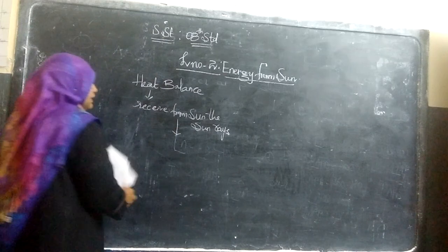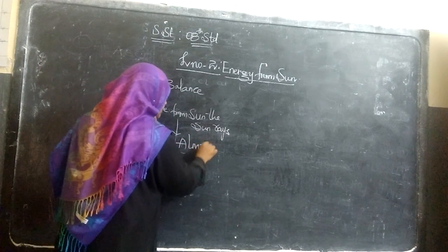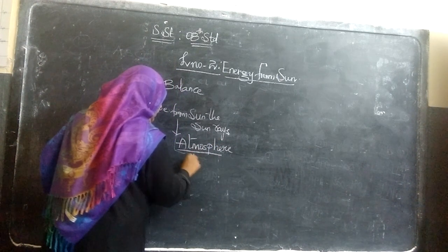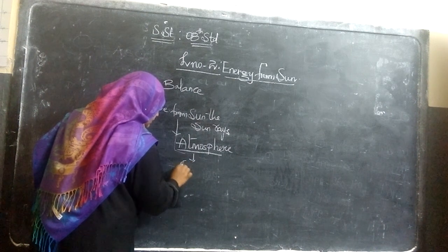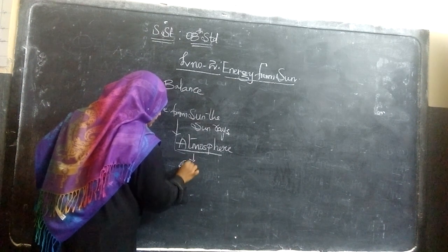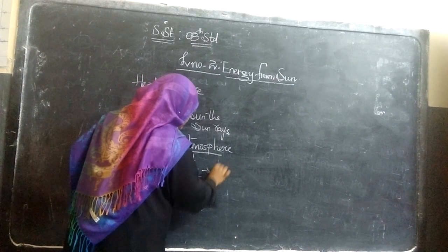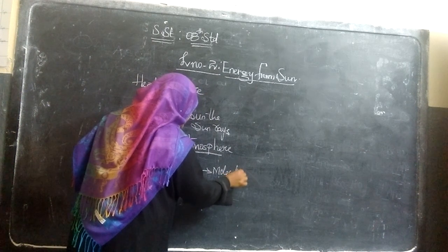From the sun rays, the atmosphere gets heated up. The atmosphere, what we say, gases present. Gases from the different molecules.